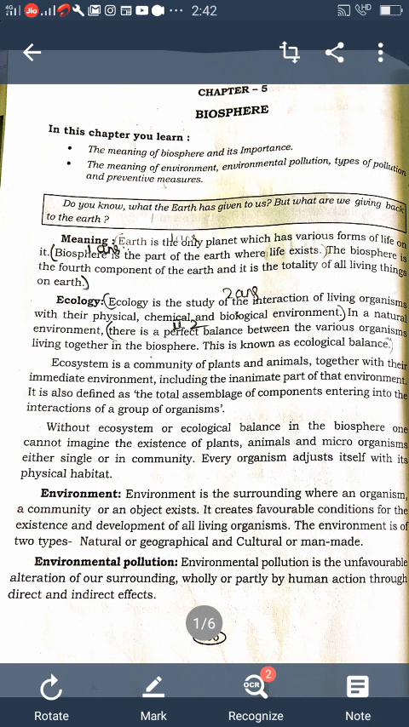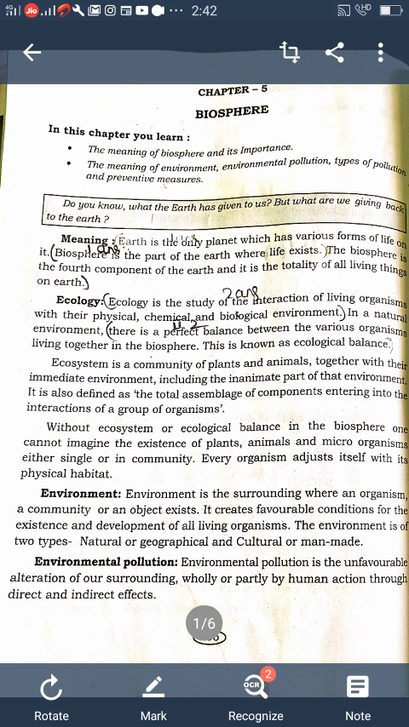How many types of environment? There are two types of environment. One is natural, which is also called geographical, and the second one is cultural or man-made. So the environment is very important for all living organisms. What happened today? There is a lot of pollution taking place in our environment.